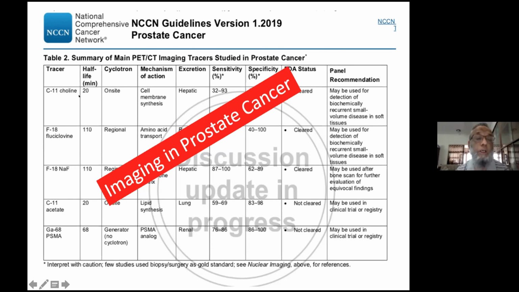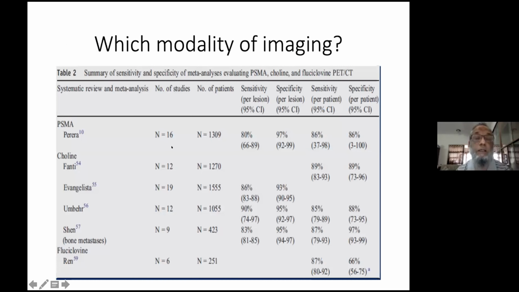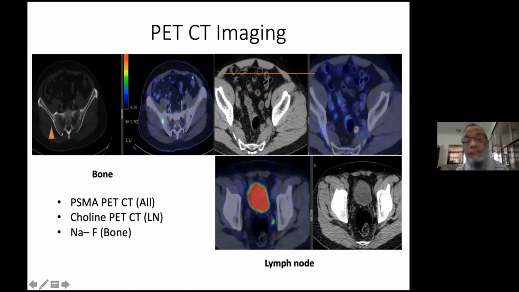NCCN has shown so many recommended imaging modalities for prostate cancer. So which imaging do we need to choose? So we can say that PSMA is the best for all. Choline is very good for lymph node. Fluorine is recommended for bone, but it has a higher false positive rate. So if we don't have a PSMA PET, identifying a real oligometastasis is a big challenge.